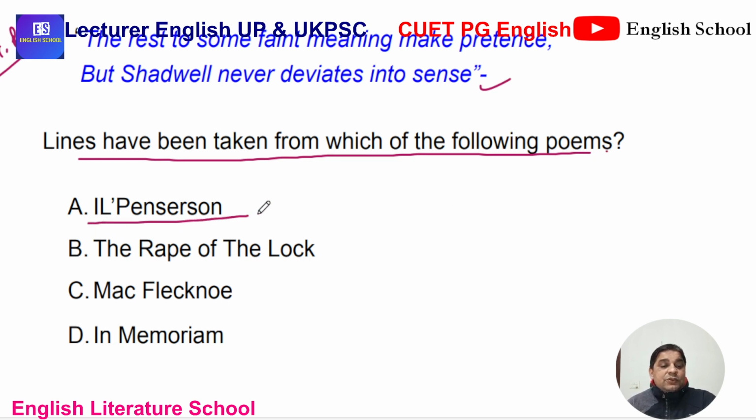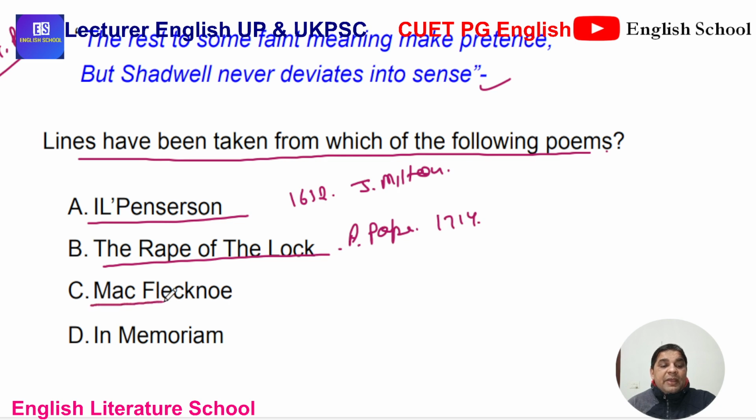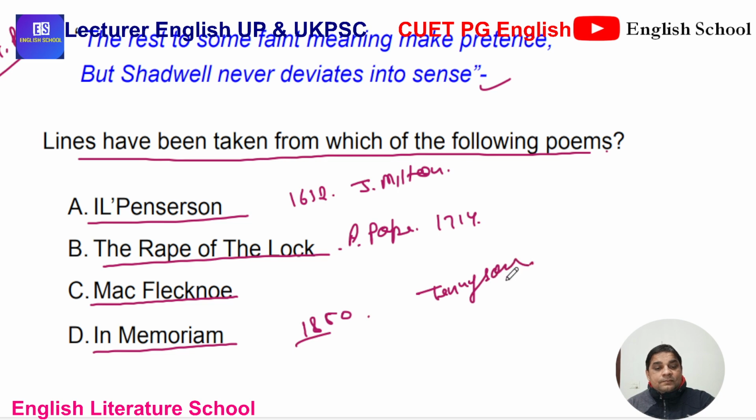Il Penseroso, 1632 by John Milton. Have to note down the additional information. Rape of the Lock by Alexander Pope, 1714. MacFlecknoe, and In Memoriam, 1850 by Tennyson. So the answer is MacFlecknoe.